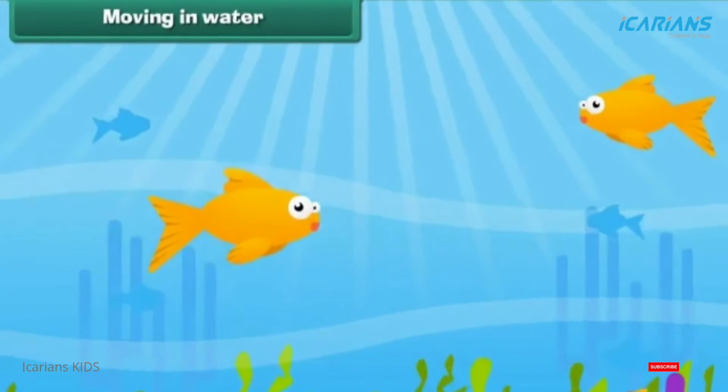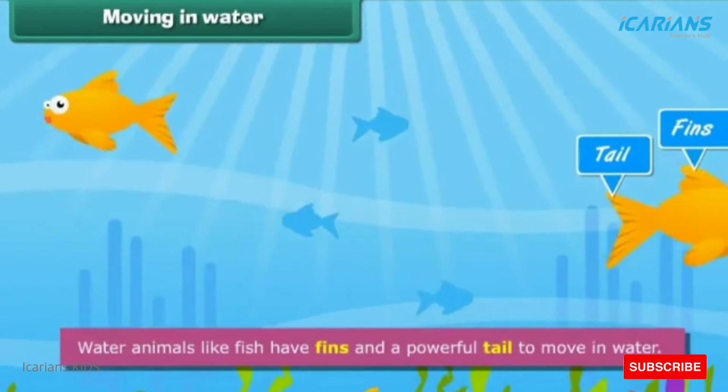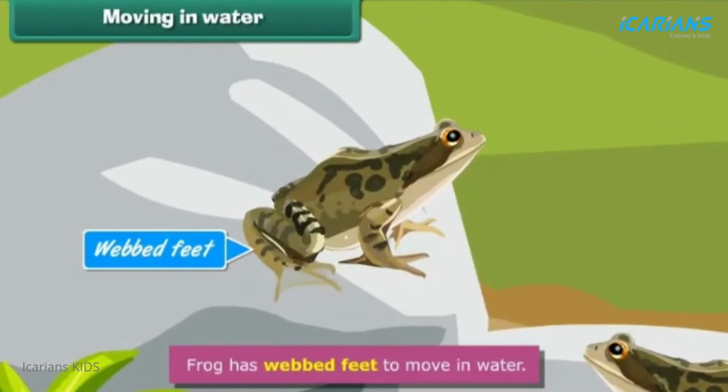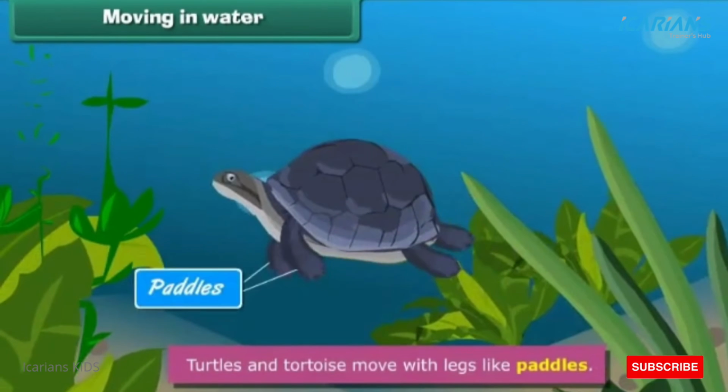Moving in water. Water animals like fish have fins and a powerful tail to move in water. Frog has webbed feet to move in water. Turtles and tortoises move with legs like paddles.